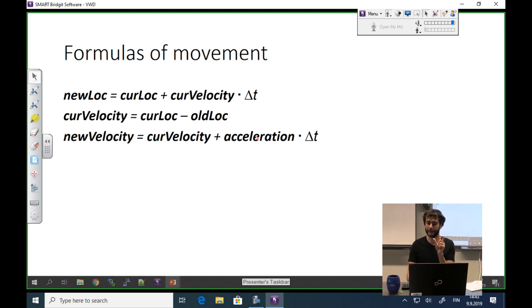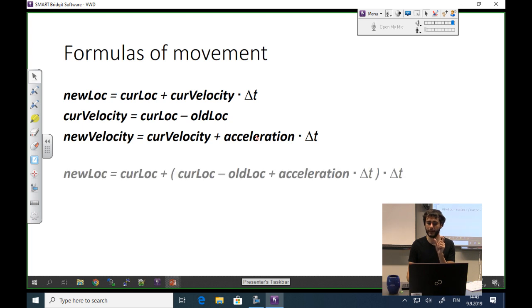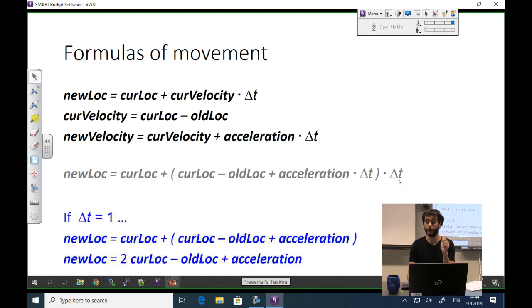And our delta t's, we can consider them, okay, so here I just substituted all these things in one giant equation here. But these delta t's can be considered one time unit. So this one time unit more or less can be ignored, or you can try to play with it and do some slow motion simulations or whatever.